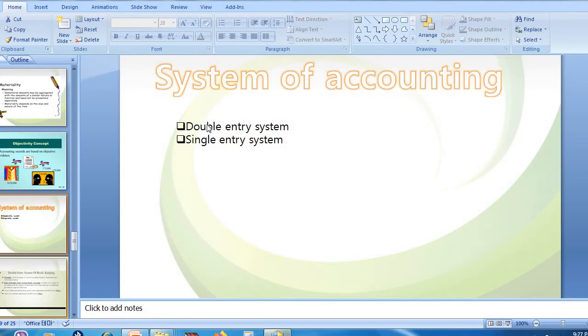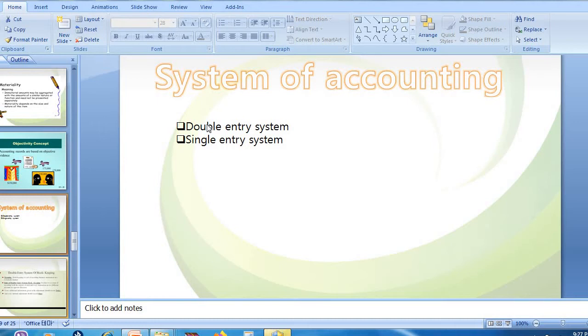One is the debit aspect, another one is the credit aspect. So what do you mean by a debit aspect? If we are owing money to someone else, that means we need to pay money to someone else, then that will be debited. That will be recorded on the debit side. Whereas credited means what? If we are going to receive money or we are going to get a benefit, that will be credited.